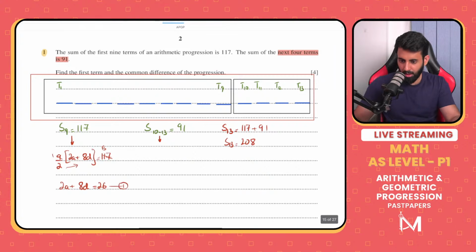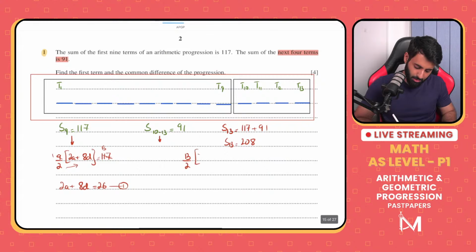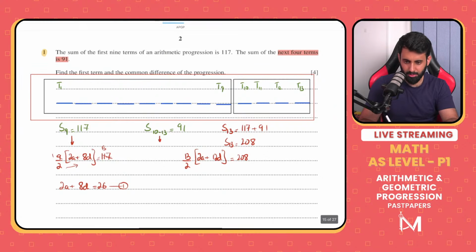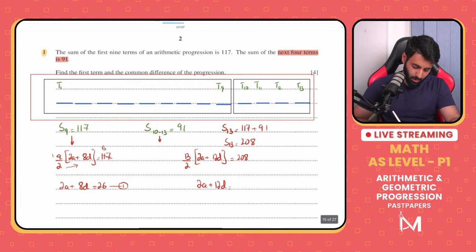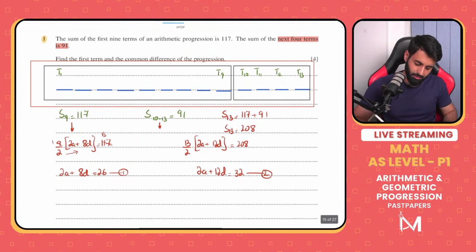Okay. And then you have the sum of the first 13 terms, which means 13 upon 2 into 2a plus 12d is equal to 208. Now let's see if we can cross multiply here. 208 into 2, sorry, divide by 13, not 12. So we're looking at 2a plus 12d to be equal to 32. This is our second term. And now you can solve these two simultaneously to find out the first term and the common difference.